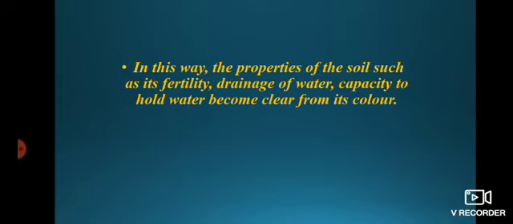Depending on their color we can identify which soil can hold water and which soil can leave the water easily.